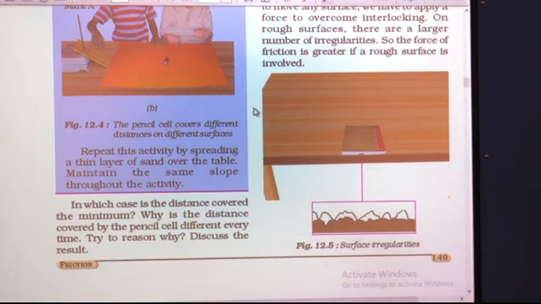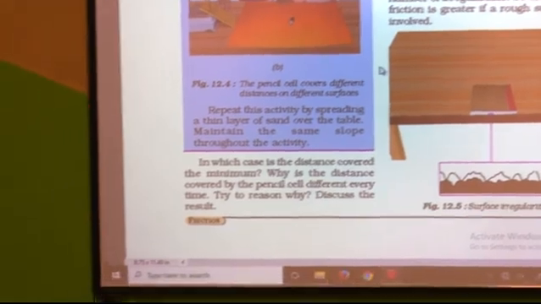And in the third case, you have to spread a thin layer of sand, and again you have to make the pencil cell roll down on the thin layer of sand. What do you think? What are your observations? See, in the first case, as I have told, the pencil cell moves directly on the table. If you might have observed, the length which the cell covers is more in the first situation. Why? Because the floor or table has a smooth surface, and that is why it offers less frictional force.